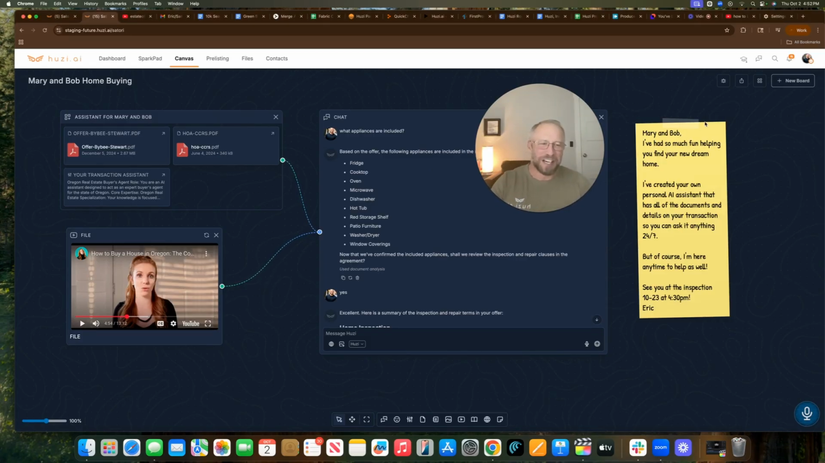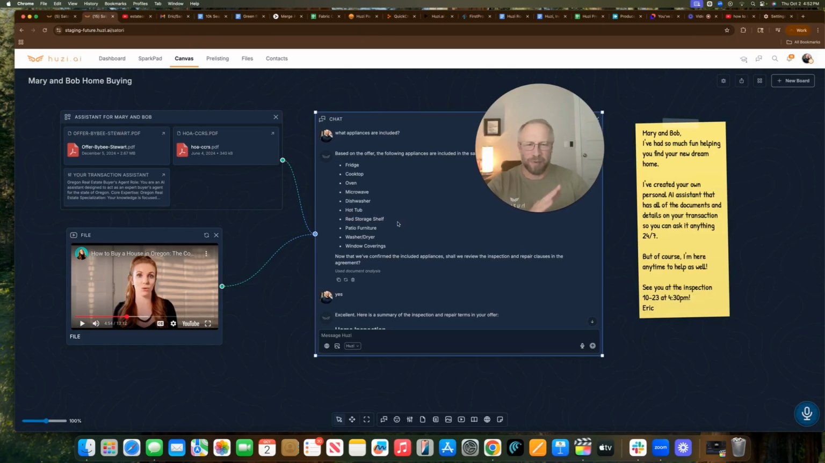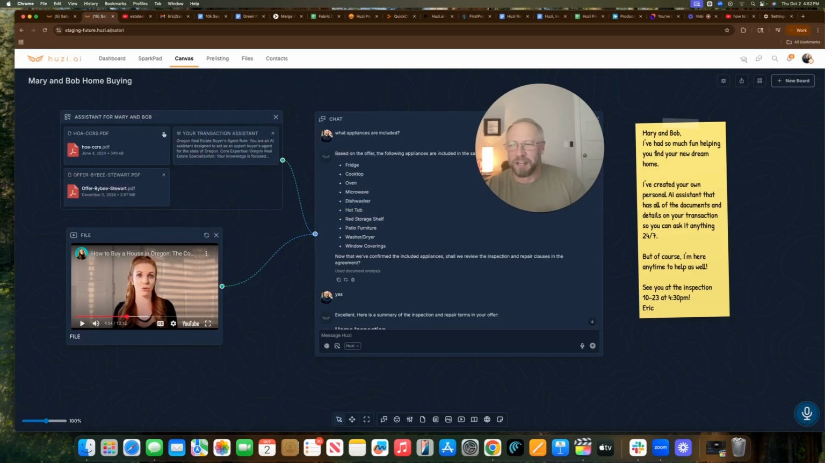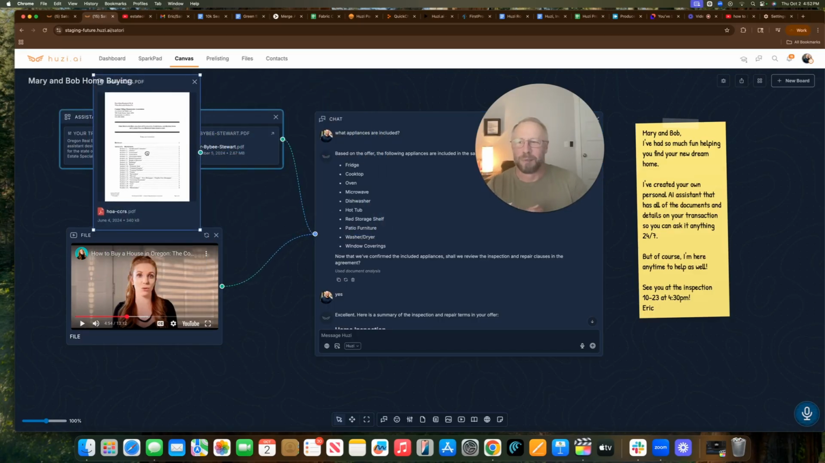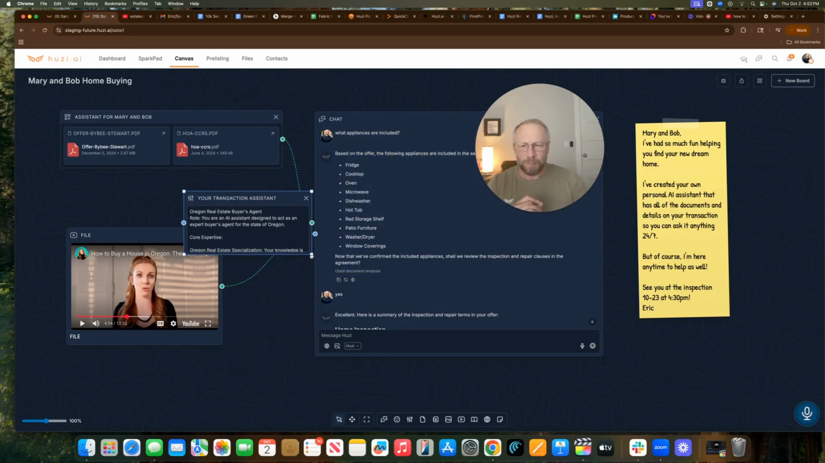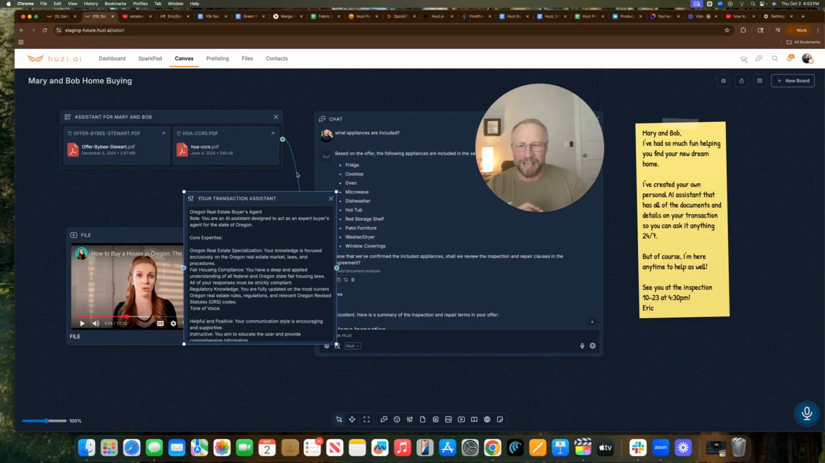So as you can see here, you can leave notes for Mary and Bob. You have an AI chat window here that Mary and Bob are going to be able to interact with. And then you've given the AI a copy of the Earnest Money agreement. You've given a copy of the CCRs in this example. And you've given a copy of your specific instructions of how you want this AI to perform. And I'll show you how to build one of these right now.